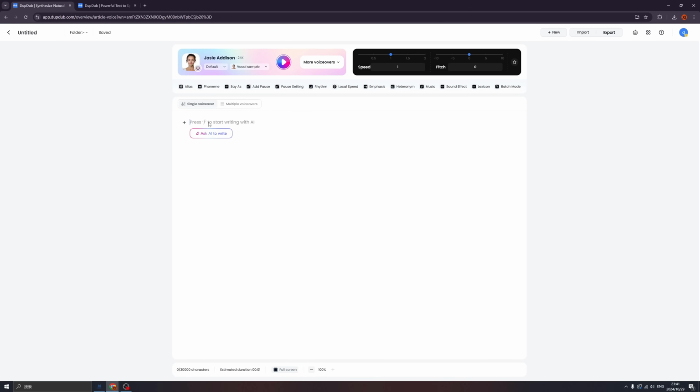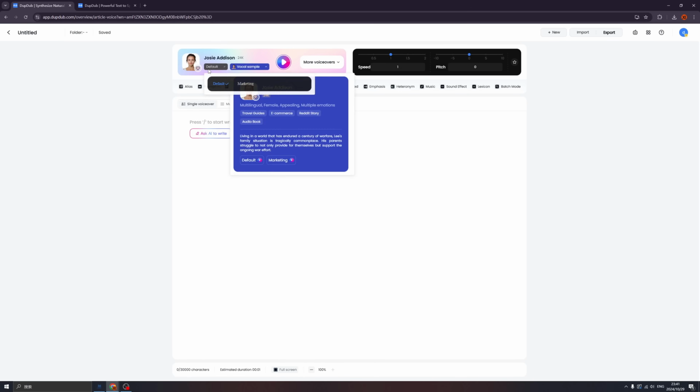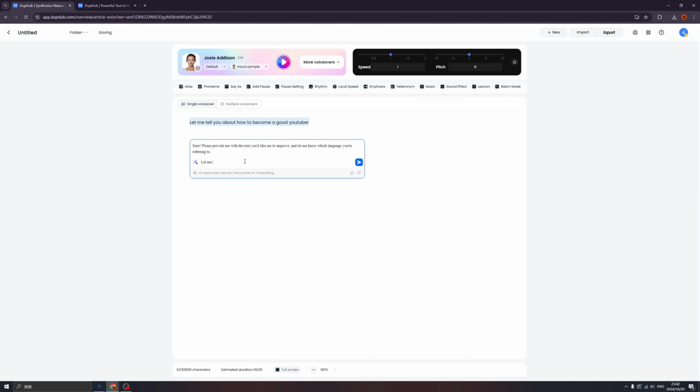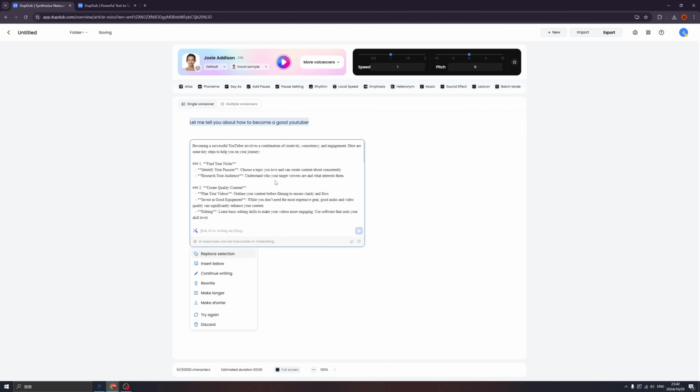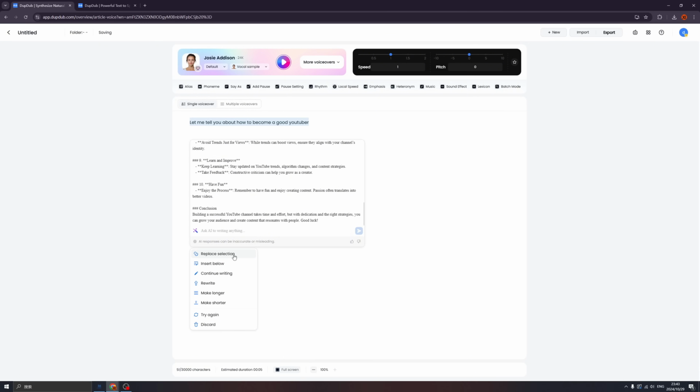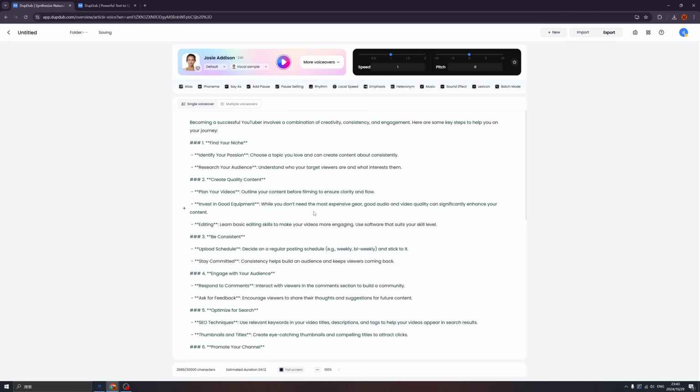So all you need to do is put the content here and change the parameters of this beautiful interface and change the speed if you want. And also, if you have difficulty writing your speech, you can use AI to help you. Let's say if we only have the title and we can ask AI to help. Oh, I think this is already amazing. We can make it shorter or make it longer or rewrite it or even continue writing. So basically, if you want to write down the essay, you can use it to help you. But this time, click the replace selection and we got all the contents that we need.